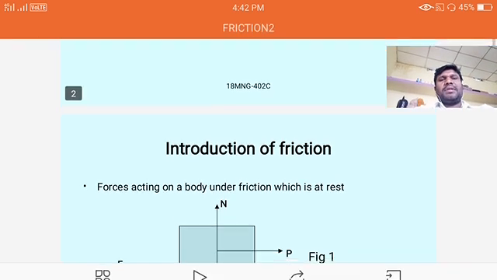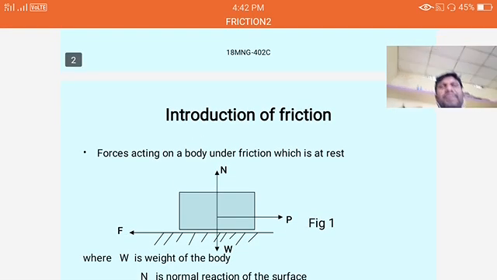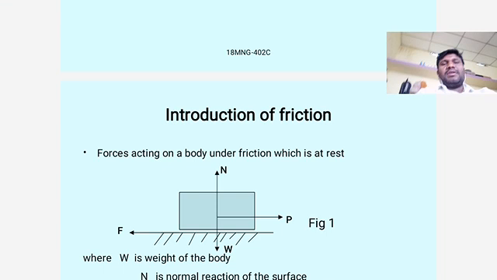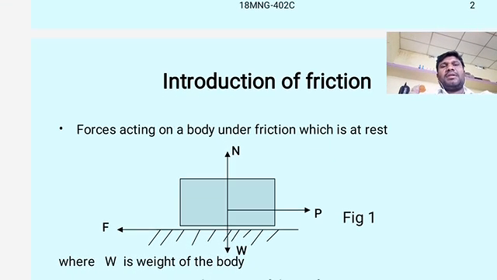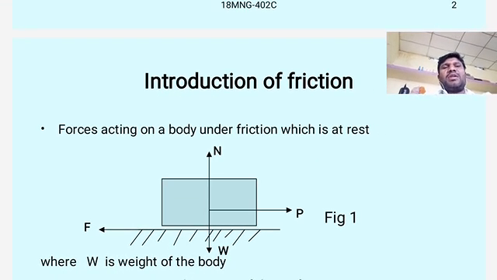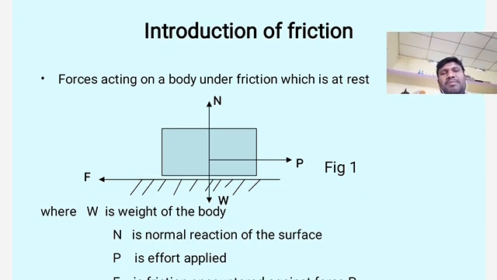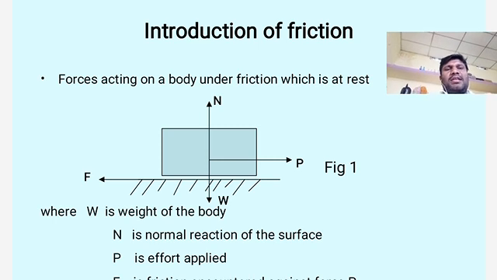Introduction of friction. Force acting on a body under friction which is at rest. See the diagram, which explains how friction develops on the body, on the surface. The force is acting in the right side direction.